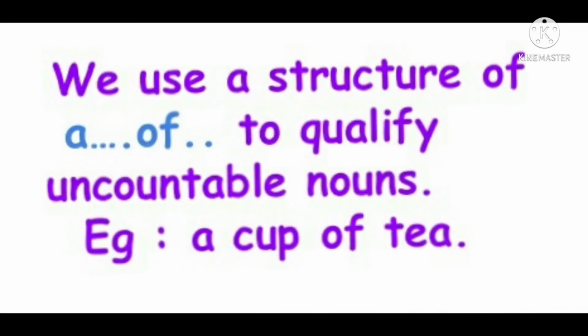Let us see what is the second rule. There are certain nouns, especially abstract and material nouns, which are typically uncountable. But if we use a structure of, we can quantify these nouns. For example, a kilo of coal, a ton of steel, a period of time, a degree of suspicion.